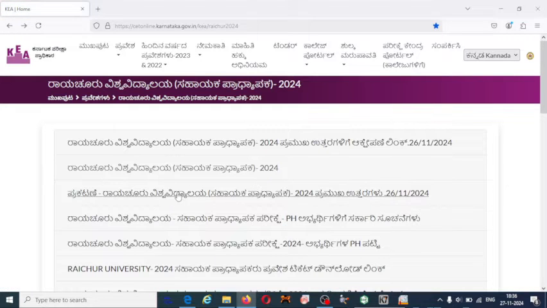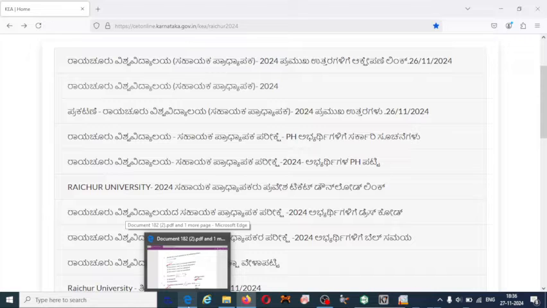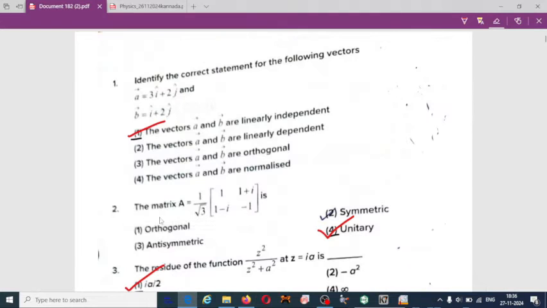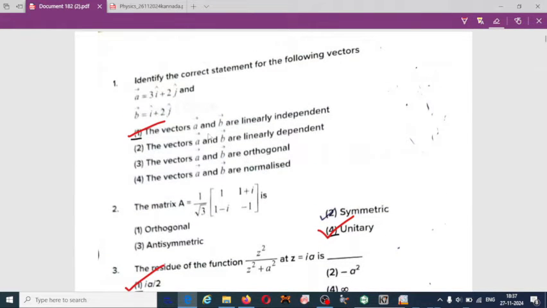Okay, let us verify the answer key for the exam for the assistant professor post at Raichur University. So here is the question paper. The answers that I explained in the previous video are almost all correct. So the remaining questions let us discuss today. Total 100 questions were there. Let us solve from the first question.